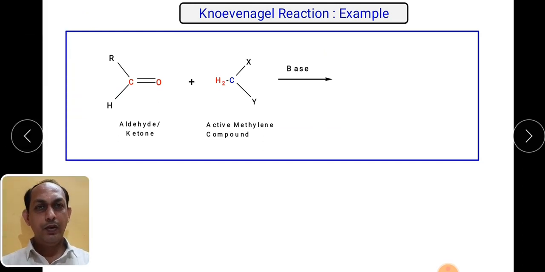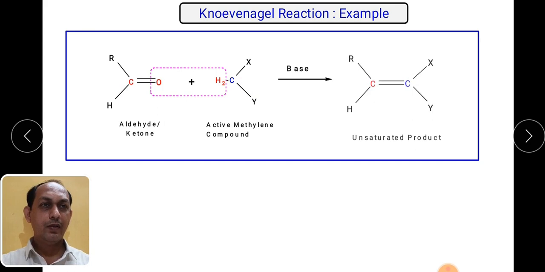So we are going to see the Knoevenagel reaction. This is the aldehyde, then this is the active methylene compound. It is reacted with the help of a base. The reaction results in dehydration. How is the water removed? The H2 from the active methylene compound and the O from the aldehyde or ketone are removed, and as a result you get the formation of a carbon double bond carbon between the carbonyl carbon and the carbon from the active methylene compound.